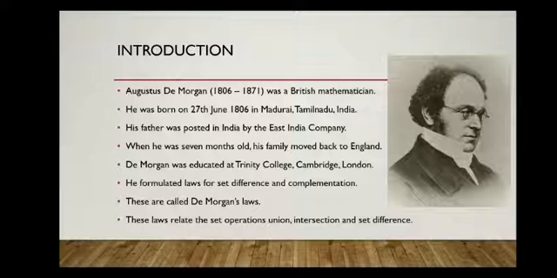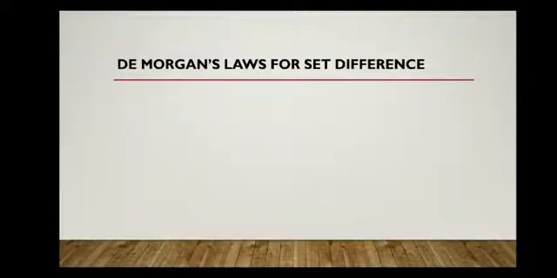Okay, now we'll see what those laws are. First we'll see De Morgan's laws for set difference.